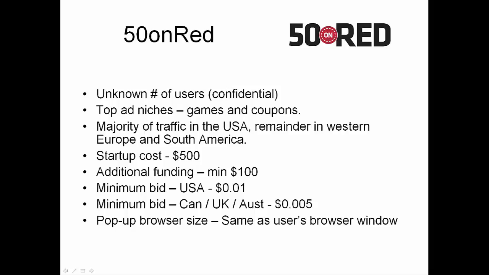Your minimum bid for impressions in the US is 1 cent, and the minimum bid for Canada, United Kingdom, Australia, and New Zealand is half a cent for each impression. 50 on Red's pop-up has a browser size that is the same as the user's current browser window.